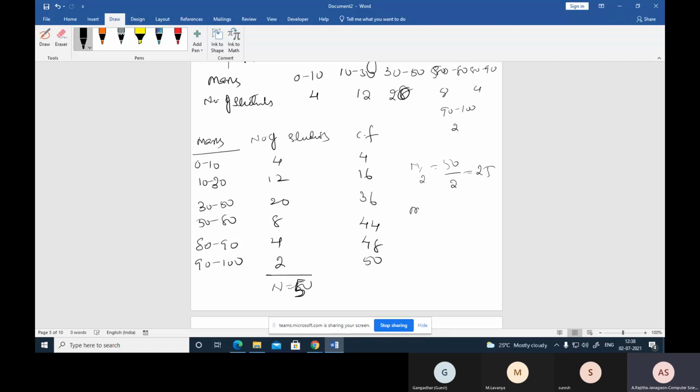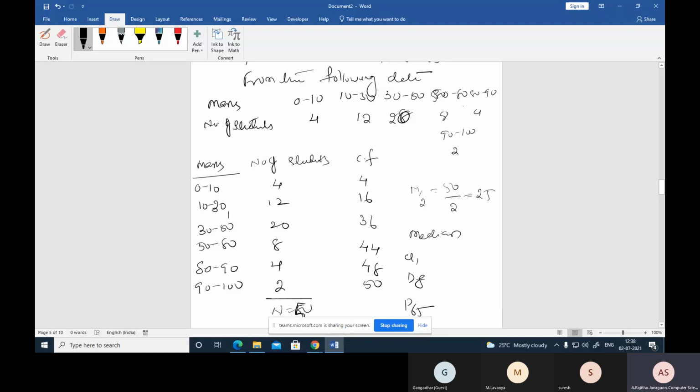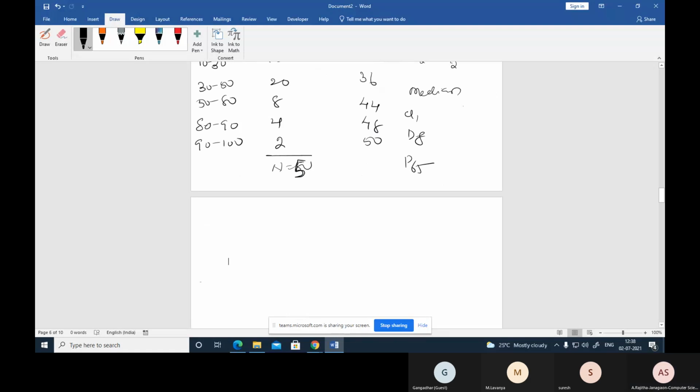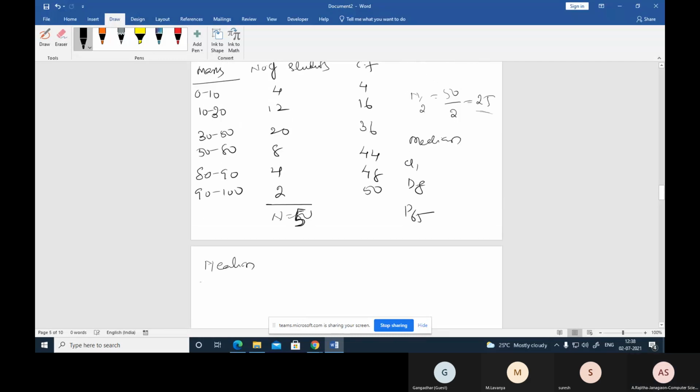Means what all have they asked us? They asked the median, Q1, D8, T65. So for first finding the median, for finding the median, n by 2 value is what only? 25. Now the cumulative frequency 36 is greater than this 25. So now the median class is what only?